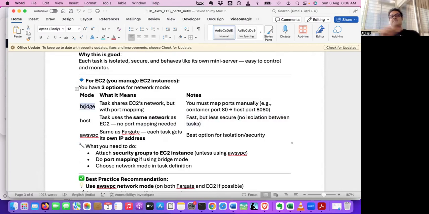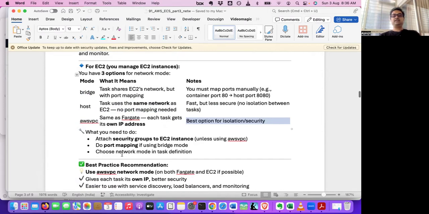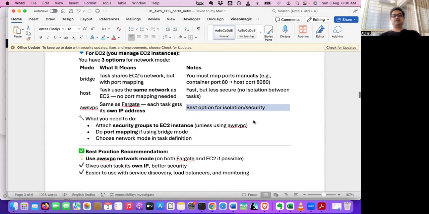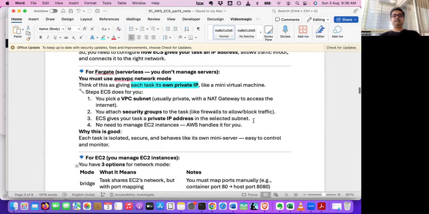So for bridge, there is a port mapping like 80, 8080. That port mapping is required for bridge. For host, the task shares the same network, but it's less secure. And awsvpc is the same as Fargate. It's the best option for isolation and security. Everyone gets their own private IP. So the best one is awsvpc network mode, where everyone gets their own ENI or private IP.